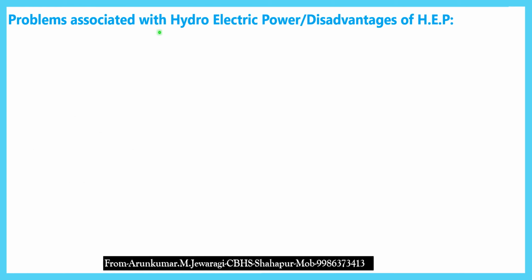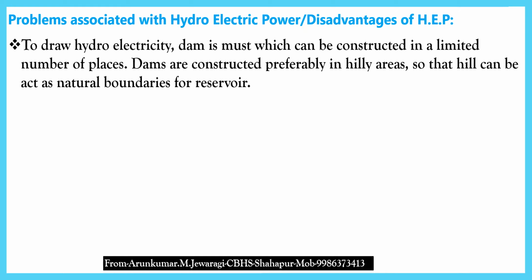Now, problems associated with hydroelectric power stations, or disadvantages of hydroelectric power. First, to draw hydroelectricity, dams must be constructed in a limited number of places. Everywhere we cannot construct dams. Dams must be constructed wherever necessary. Dams are constructed preferably in hilly areas so that the hills can act as natural boundaries for the reservoir. This is the first problem associated with hydroelectric power.